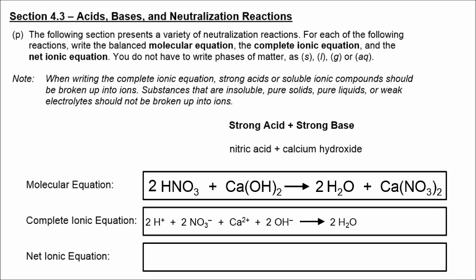And we break up calcium nitrate because it is soluble. Notice that I put coefficients into not only the molecular equation but also the complete ionic equation. Now when I cross off the spectator ions, I'm going to divide that entire reaction by 2, and we get the same net ionic equation that we had before. You would get this particular equation with any strong acid and strong base.